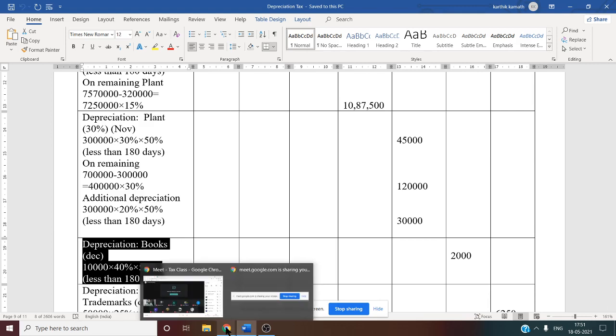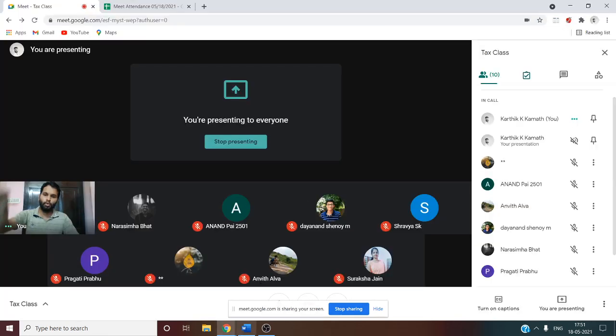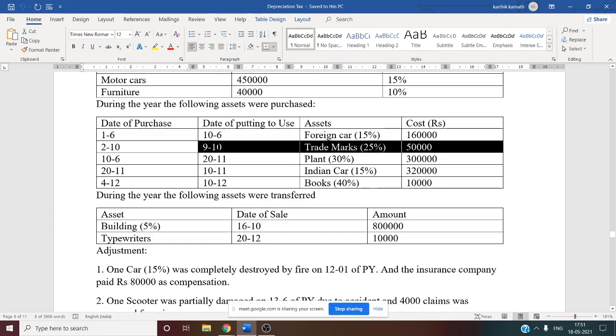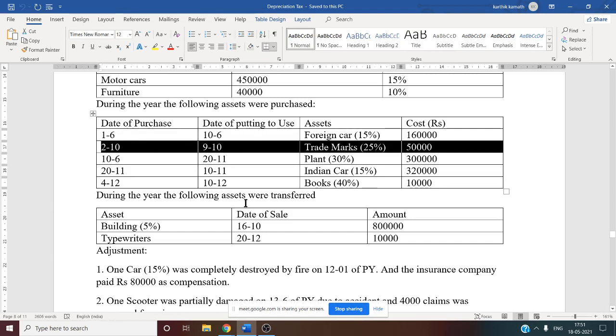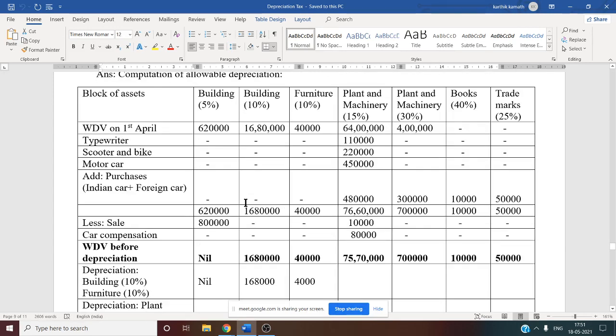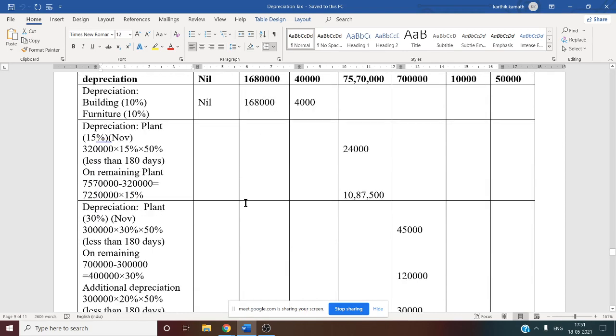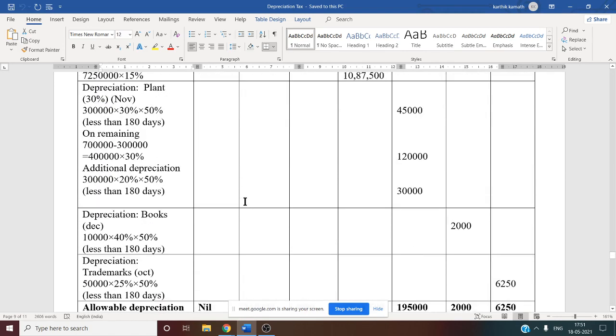There is no remaining amount here, since there is no written down value at all, only purchase. Book we have calculated. Now finally we need to see trademark. Trademark purchased in the month of October, put into use 9th October. October to March, if you calculate, you will come to know it is less than 180 days, approximately 175 days. So for trademark, again, half of the depreciation you need to charge.